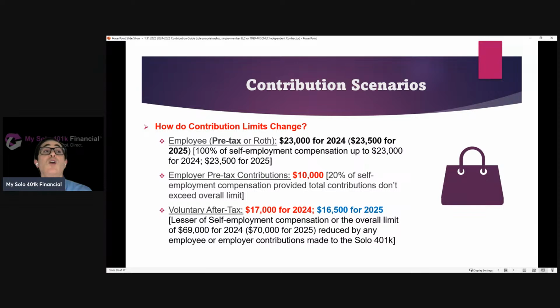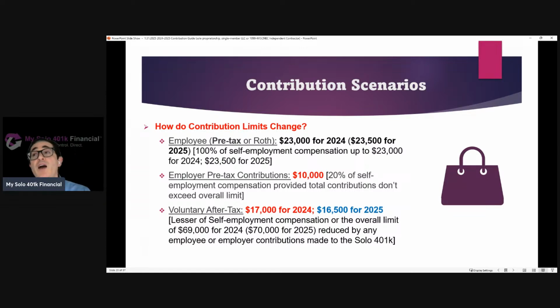So this is a good illustration of the total amount of contributions that can be made to the plan cannot exceed the self-employment compensation. You can't save more than you earn. So now they can do the difference up to $50,000. For 2024, that's another $17,000 that they're making as a voluntary after-tax contribution. So for 2024, they've got $33,000 in their pre-tax solo 401k account, $17,000 in their Roth solo 401k account.